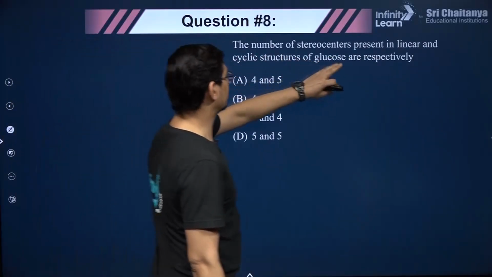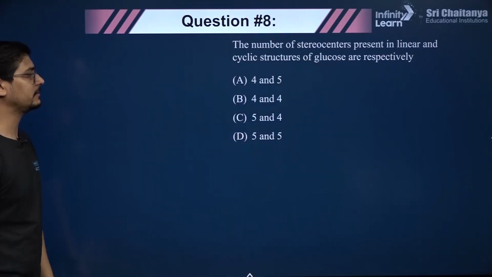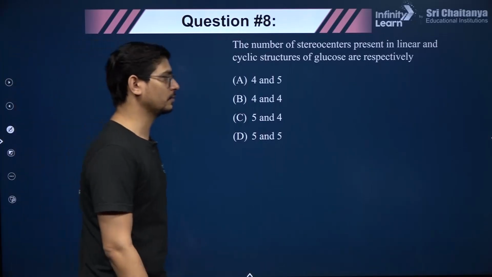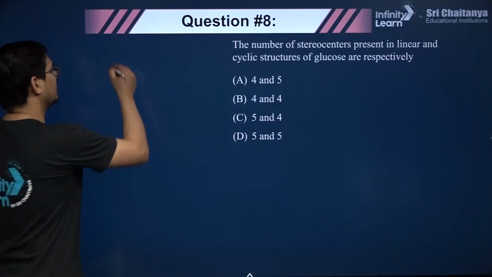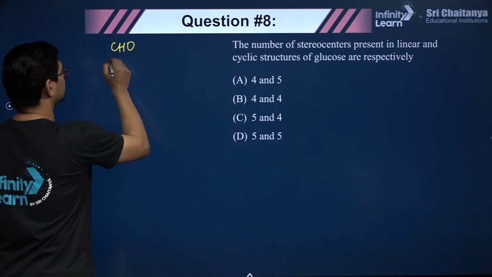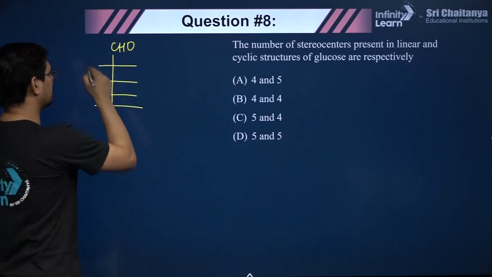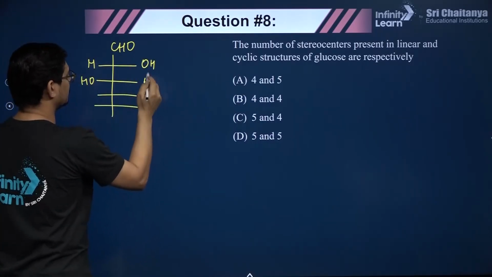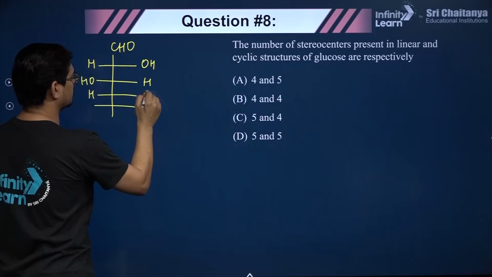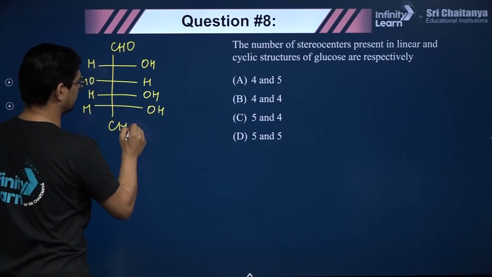Now let us discuss some questions from this. The number of stereocenters present in linear and cyclic structures of glucose. This question has been asked many times, and to answer it you should know the structure of glucose, right? Glucose is, I think, the most abundant organic compound in living beings. This is the Fischer projection of glucose: H, OH, OH, H, then H, OH, and then H, OH, CH2OH.